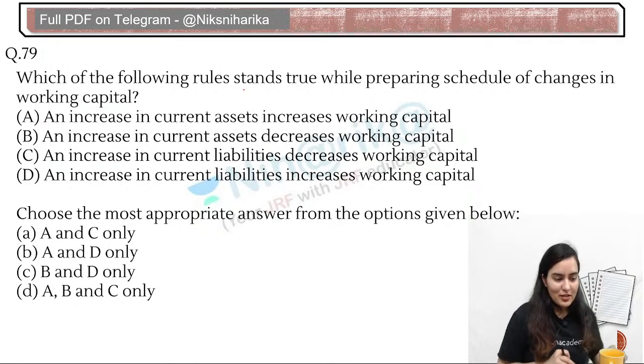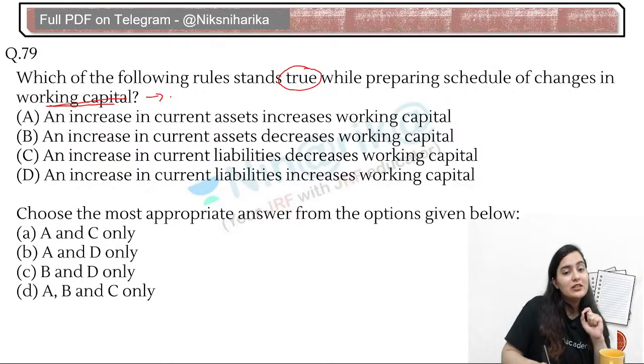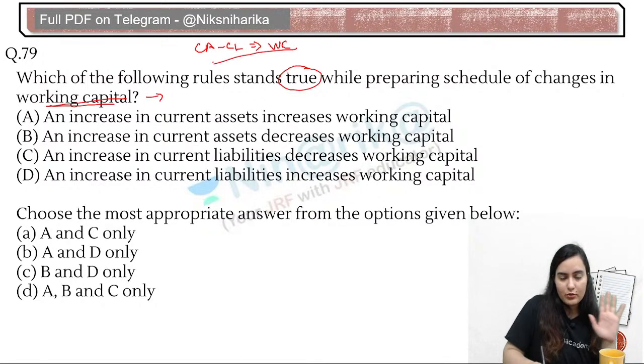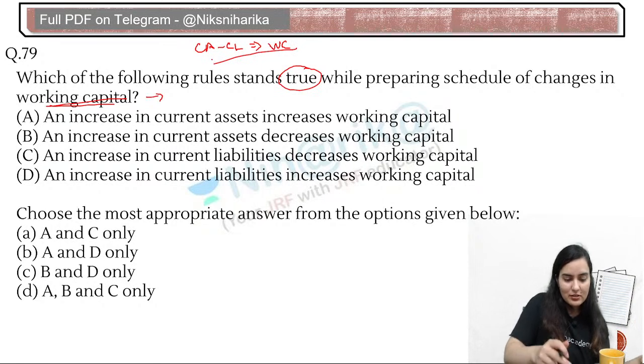Now come on, this question, let's see. Sometimes we interpret it wrong, that it is asking about the fund flow statement, but that is also not specified here. It is only saying working capital. So think about the equation of working capital, that is CA minus CL, and then just tell me, only according to that, what should be the answer.